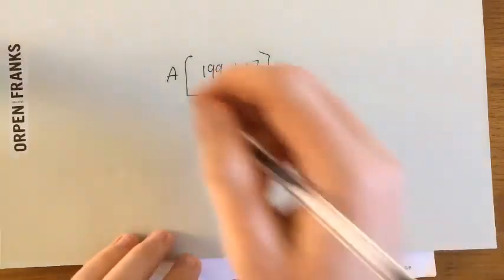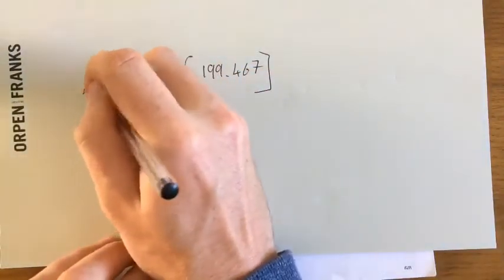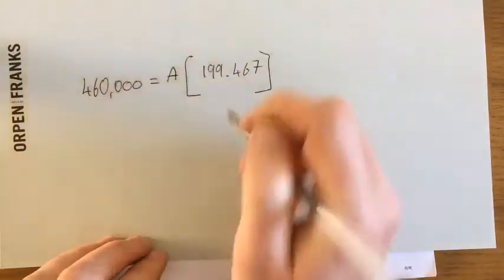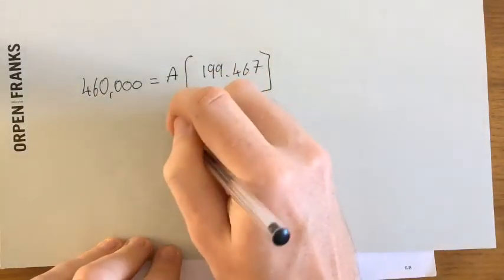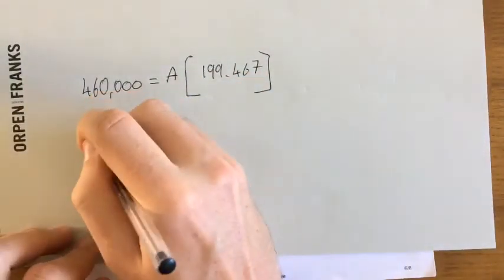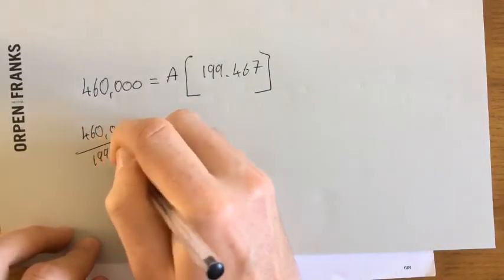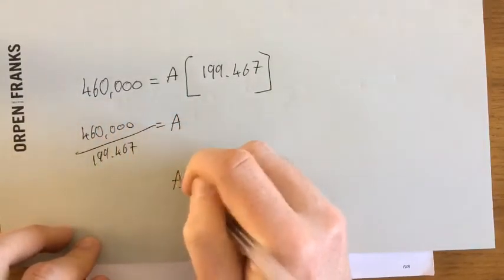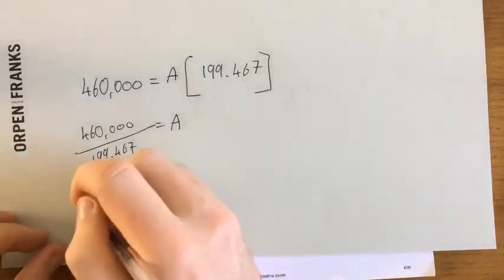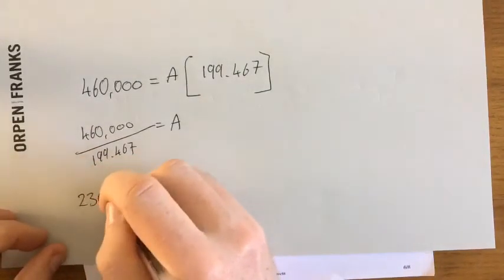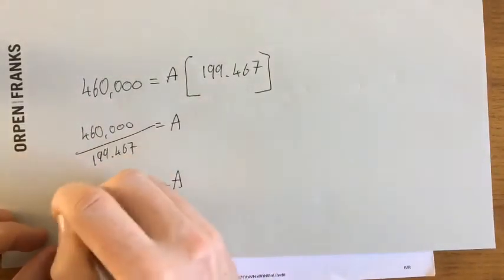So therefore, all of that needs to equal 460,000. Very simple then to get A on its own, it's 460,000 divided by 199.467. So my final amount is going to be €2,306.15.